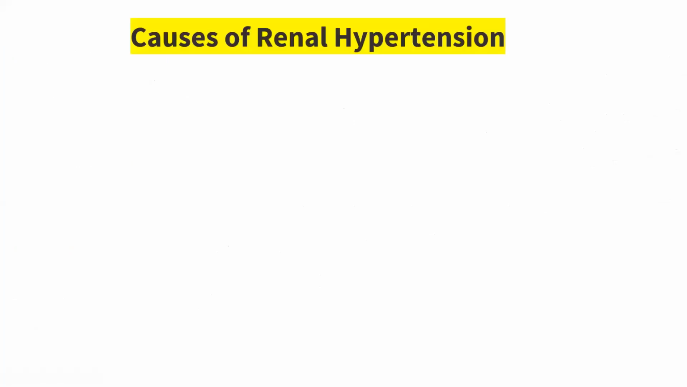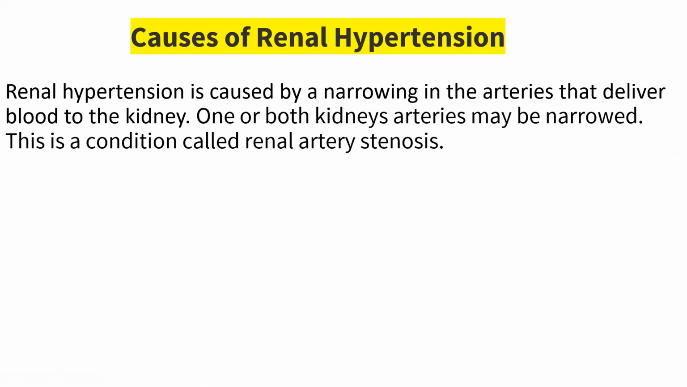So what are the causes of renal hypertension? You already got this, okay? Renal hypertension is caused by a narrowing in the arteries that deliver the blood to the kidney, which I already explained. It is mainly because of narrowing in the arteries that deliver the blood to the kidney. It means one particular artery that delivers blood to the kidney, if there is narrowing in that artery, then that can cause renal hypertension.